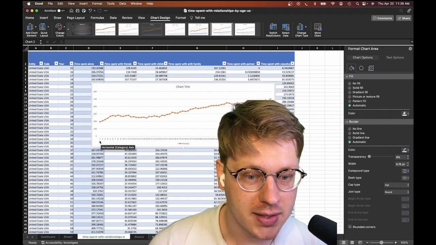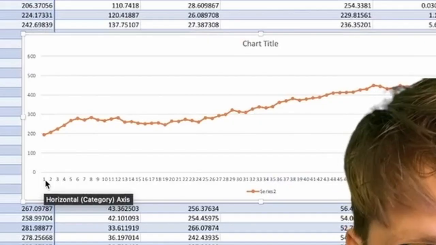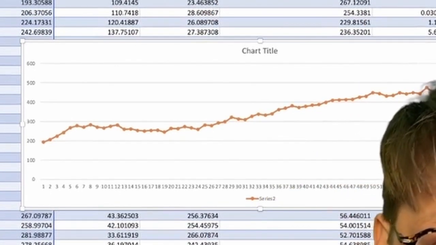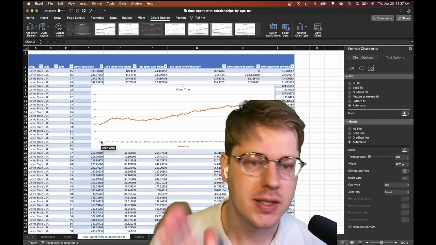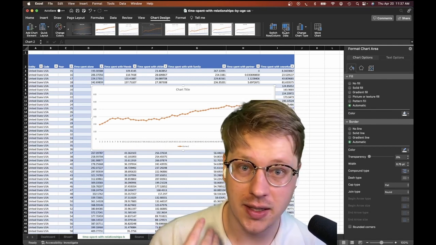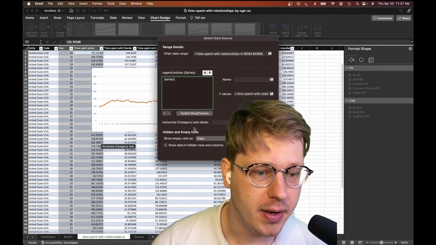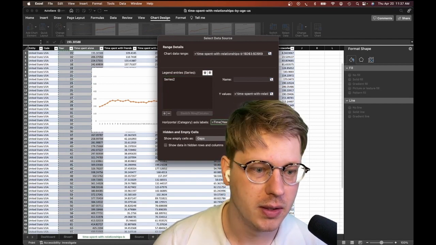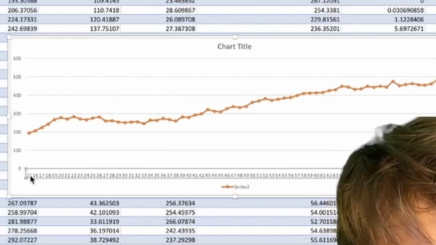Our axis here, our x-axis, starts at 1, but it doesn't actually start at 1. We want this to be age, and the age in this set of data starts at 15. That's the first time we've collected data. This is actually showing a row number, not age. So we need to get in here, hit Select Data under the Chart Design tab, and then under Horizontal Axis Labels, click in, select Year, hit OK, and now this is updated and it shows the year.